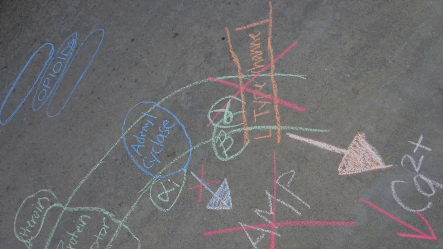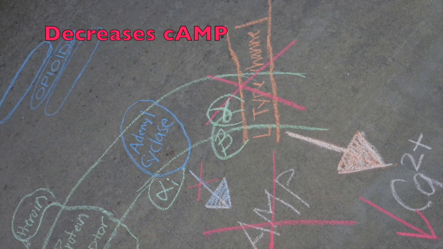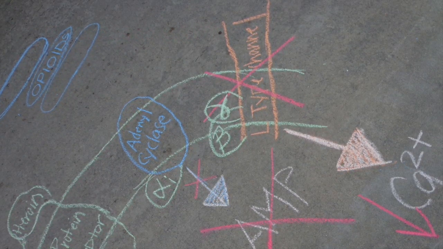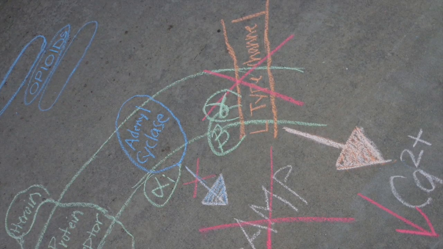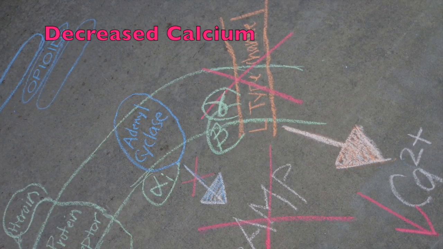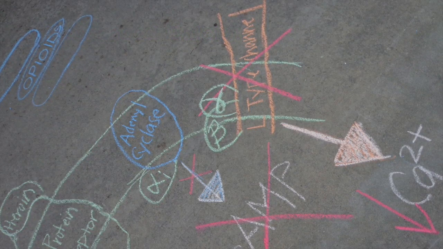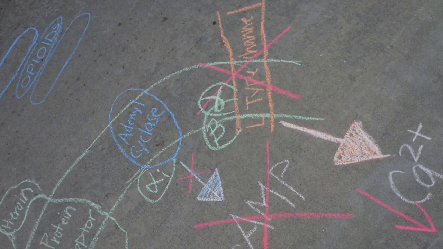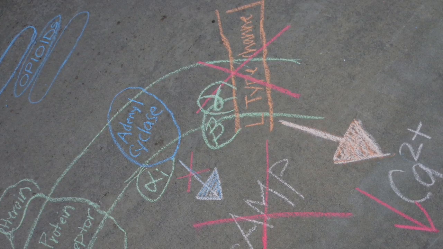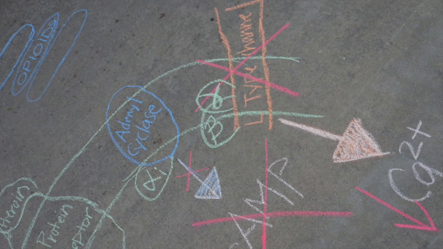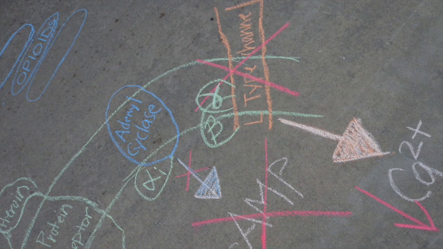This decreases cyclic adenosine monophosphate, also known as cAMP, production. In addition, G-beta gamma subunits bind to L-type channel blockers, decreasing the calcium concentration of the cell. With decreased cAMP and calcium concentrations, we have an overall hyperpolarized GABAergic interneuron. This prevents synaptic vesicles from fusing and releasing GABA.